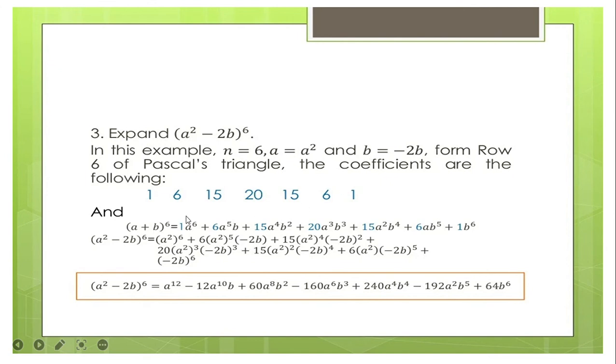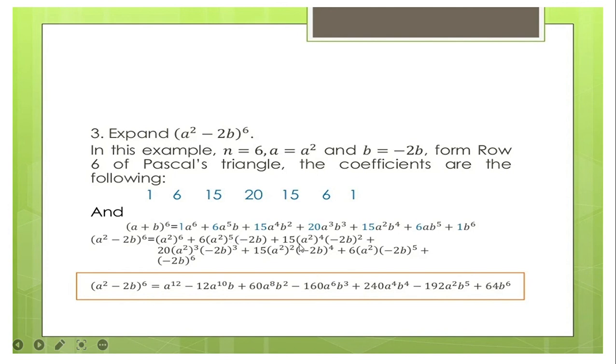So our a kay a squared man, so we will have to substitute a here by a squared. So again, natay a squared times 6. And then a to the power of 5, si a lang ato substitutan ha. So natay 6, a to the power of 2 to the power of 5. And then your b is negative 2b.